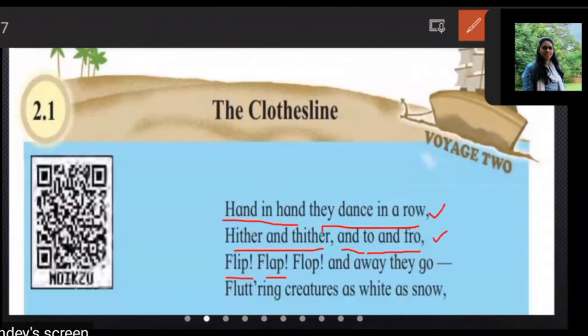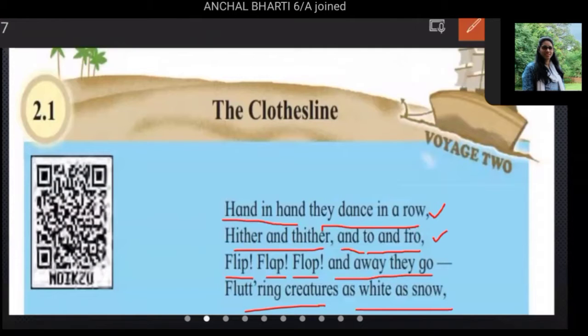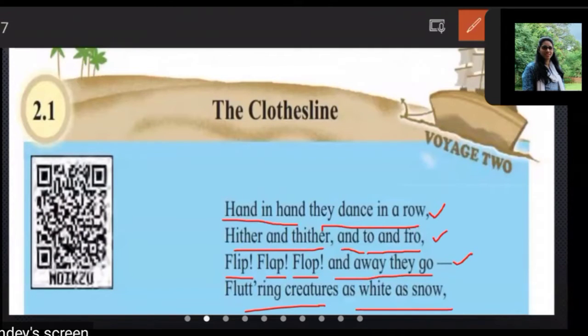Flip, flap, flop, and away they go, fluttering creatures as wide as snow.